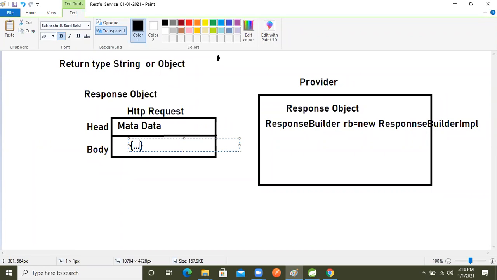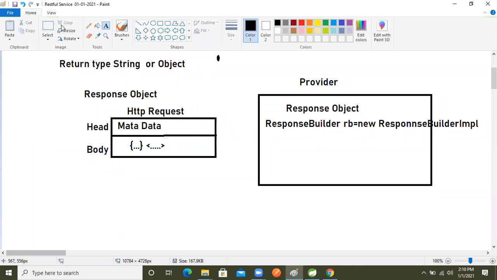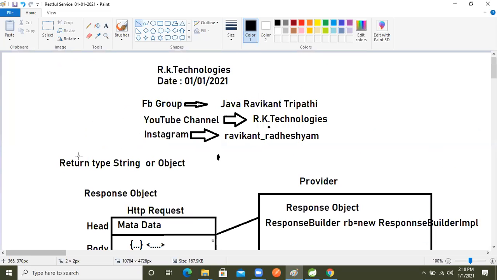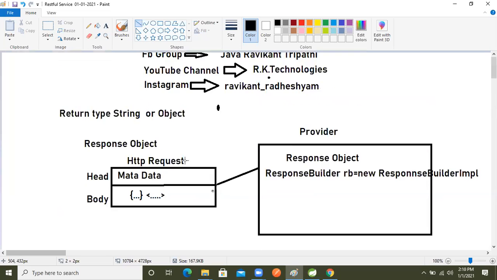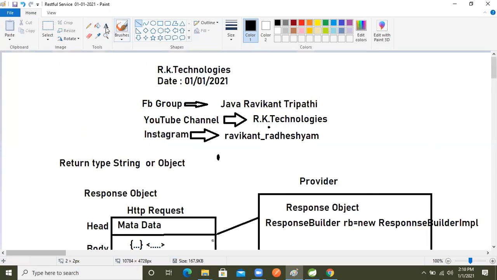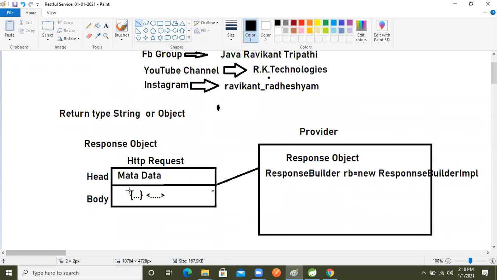and another one is XML data, right? And we are making the request, and the provider is taking that. But in the previous session, we took the return type as string type or object. This is not good in real time, whenever we are implementing a real-time project. So what we are doing is taking the response.